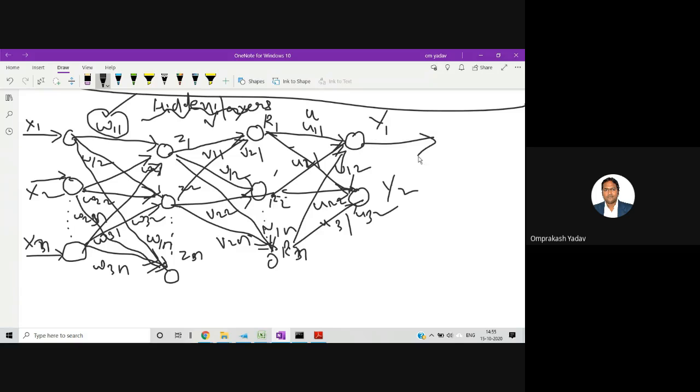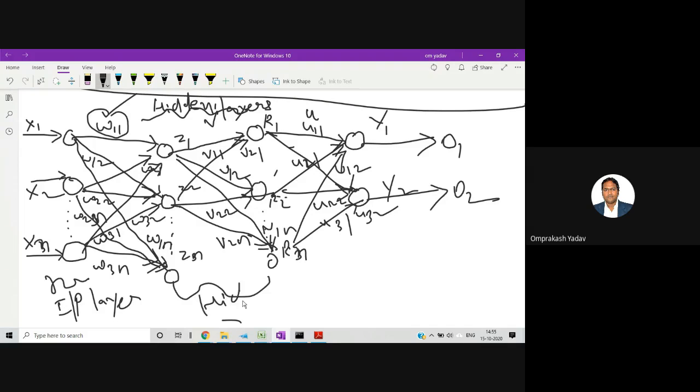From here, let's say we are getting the output. This will be our o1, o2. So like this, this one is the input layer. These two layers are hidden layers, and the last layer, this one is the output layer. So this is the multi-layer.